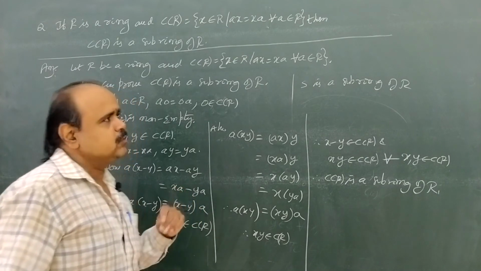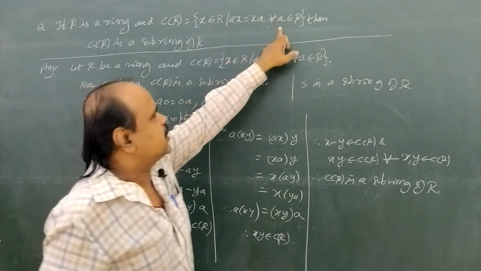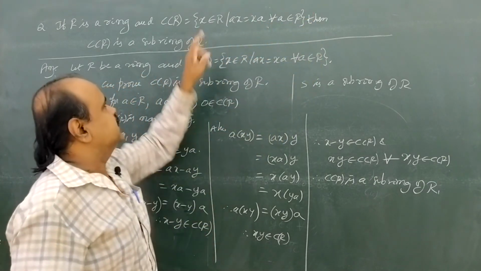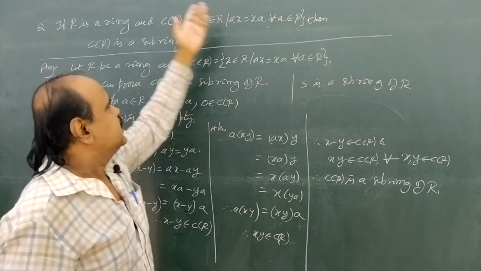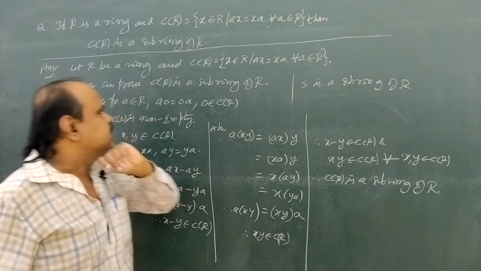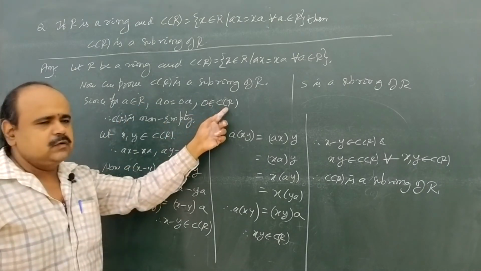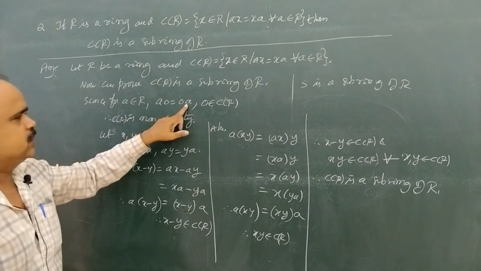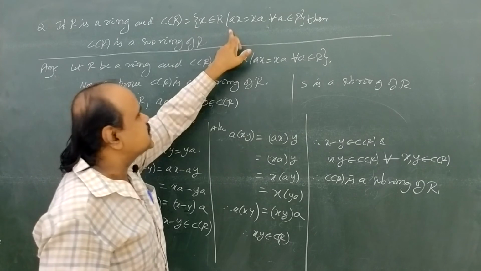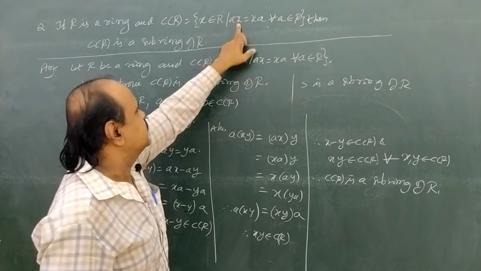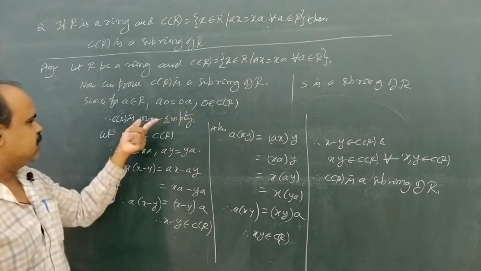So again come to the problem. We are going to prove C of R equals the set of all x belongs to R such that ax equals xa for all a belongs to capital R. For an element x to be in C of R, ax equals xa. Now we have to show C of R is a subring. Before going to that, C of R is non-empty. We already have a0 equals 0a. Therefore 0 belongs to C of R. If any element satisfies this condition, ax equals xa, then that element x is in C of R. Therefore C of R is non-empty.